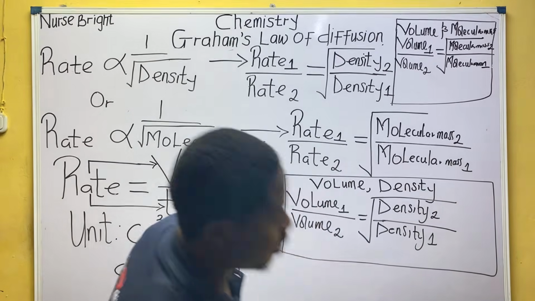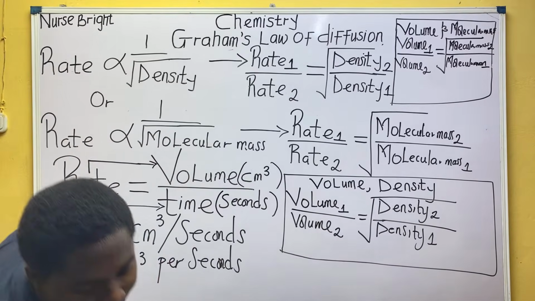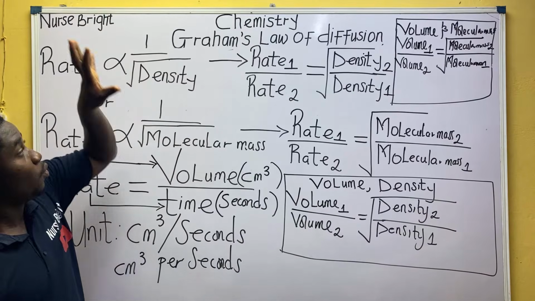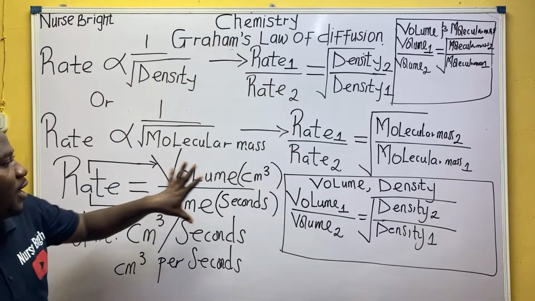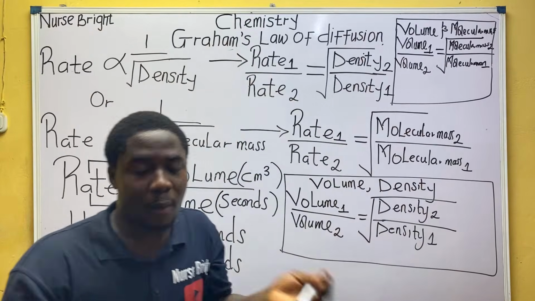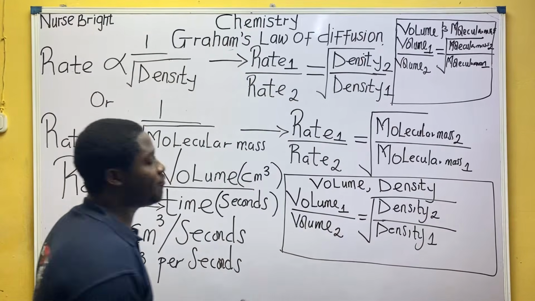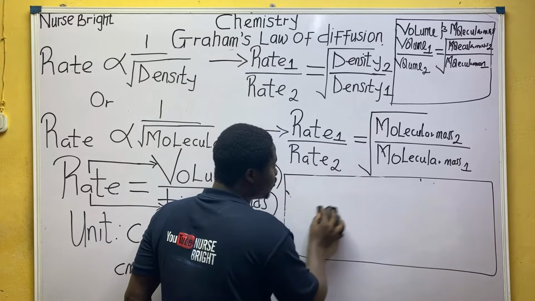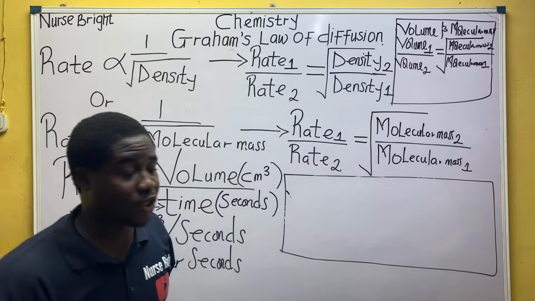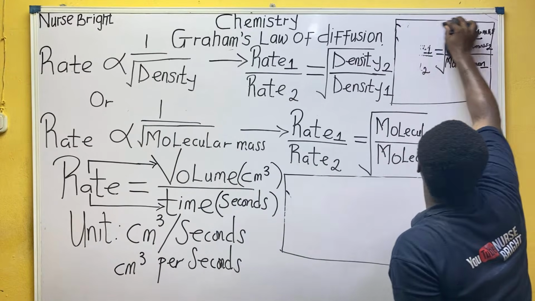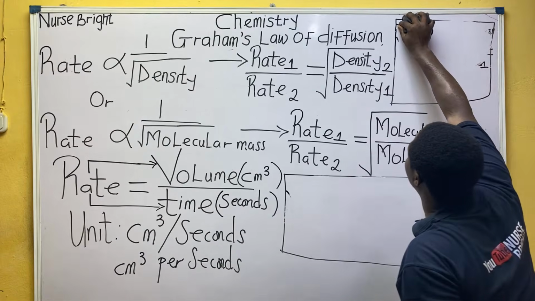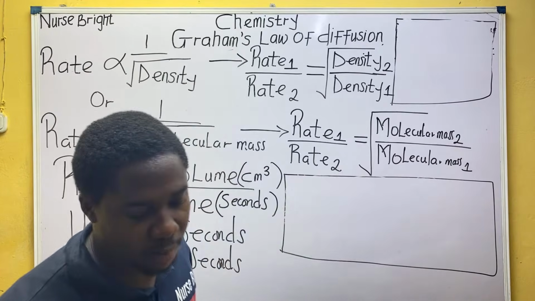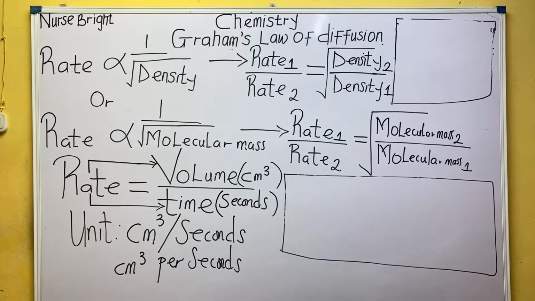So class, I'm going to the board. How many formulas have we written so far? 1, 2, 3, 4, and 5. Let us move further to talk about more. After I'm done with the formula derivations, I'm going to start solving questions. We have solved just one question so far, which we saw when we started. So we are going to solve a lot. I've cleaned the board so I can write other vital things that are necessary here.